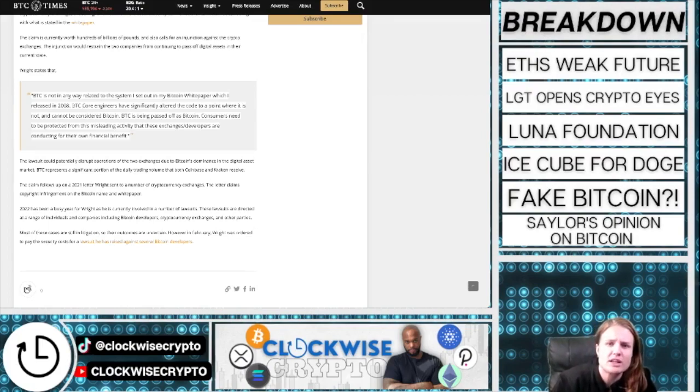The pending lawsuit against Coinbase and Kraken could have a major impact on their daily operations. Bitcoin's dominance in the digital asset market means that the two exchanges handle a significant amount of daily trading volume. This is in continuation of a letter Wright sent to cryptocurrency exchanges in 2021, accusing them of copyright infringement on the Bitcoin name and white paper.